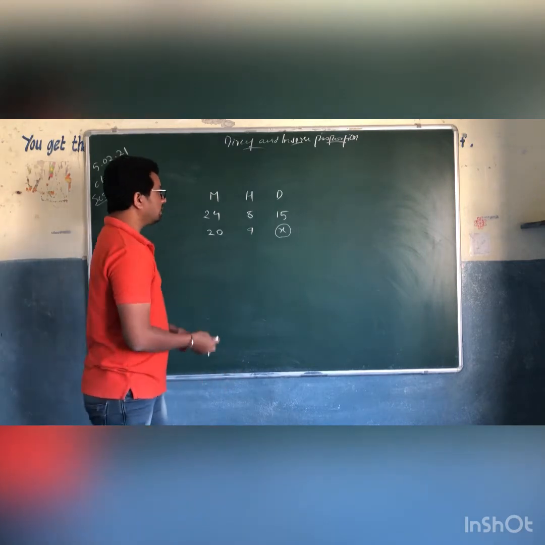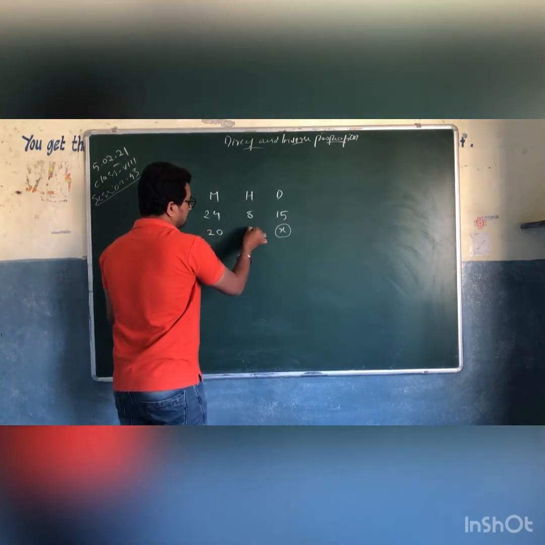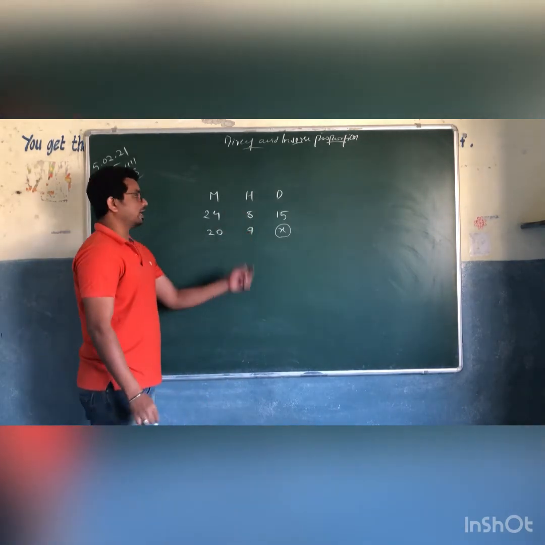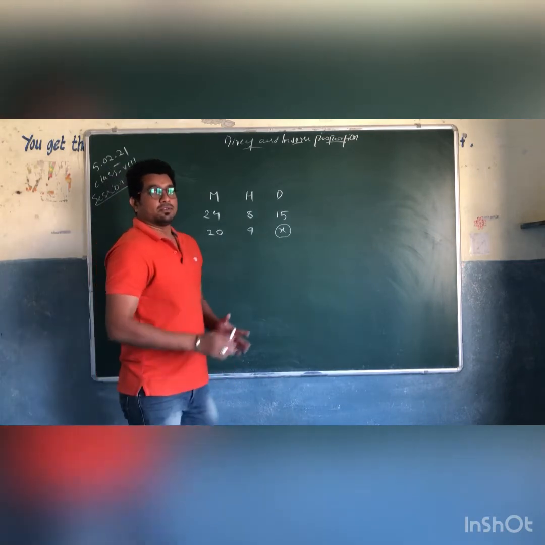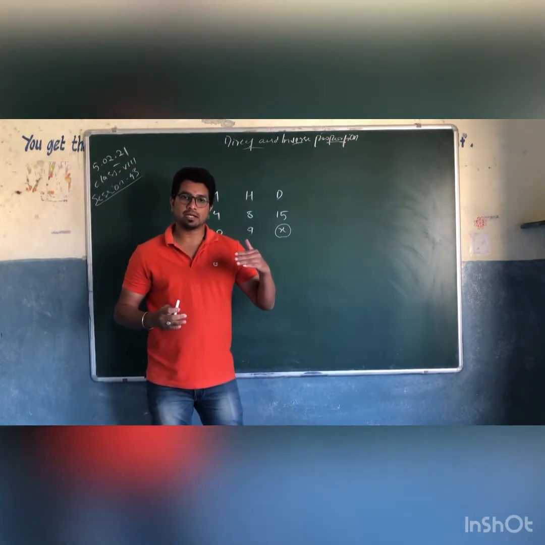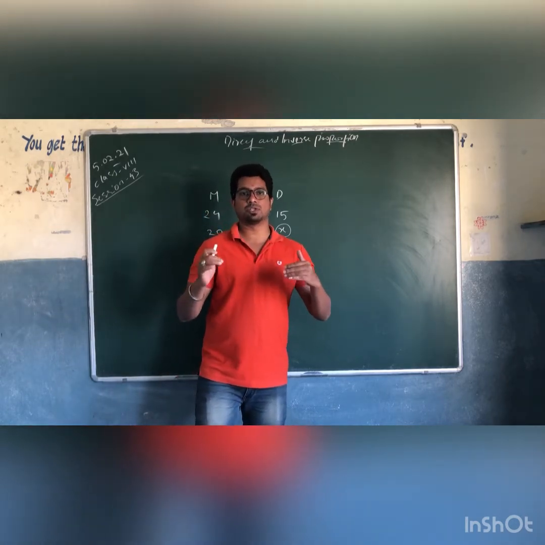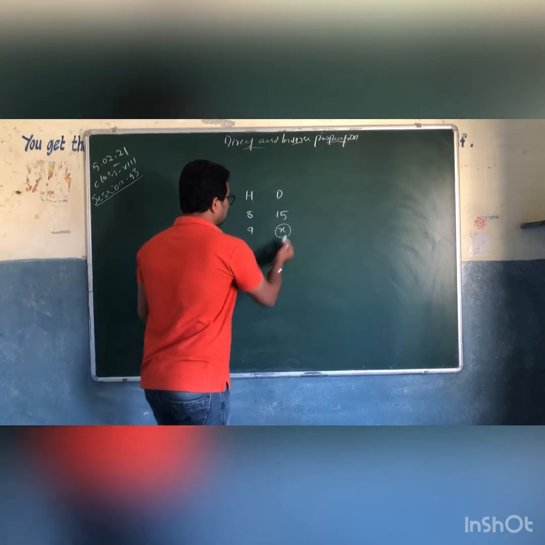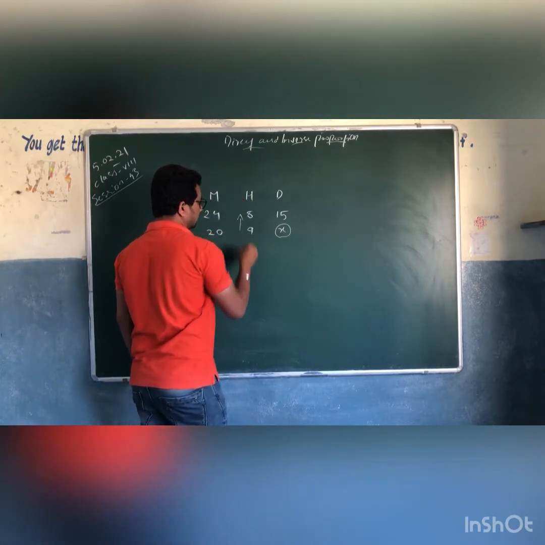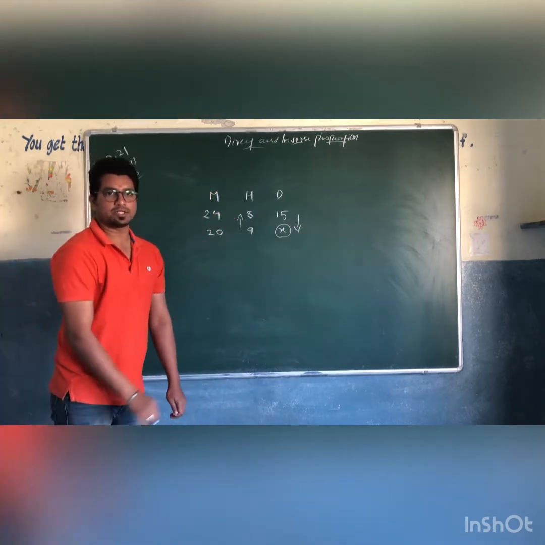So what happened here? See, the number of hours per day is increased, from 8 to 9. So when the number of hours per day is increased, days will come down. When the number of hours is increasing, days will decrease, which is inversely proportional, right?